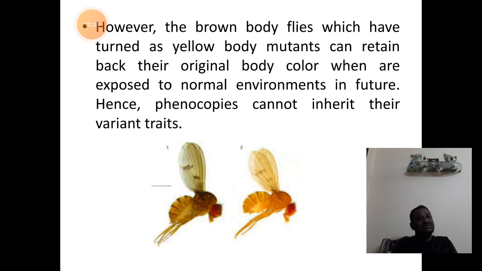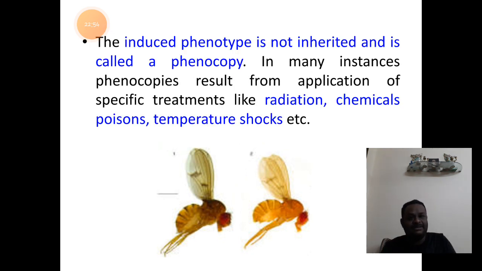Brown flies will turn to yellow body flies here. But remember, these yellow body flies that are obtained from the brown variety will not remain as yellow body forms in future generations, because these characters are not inheritable, as we have understood. So, only in that organism this character change will be seen, not in their progenies. So, this is what we call phenocopies.